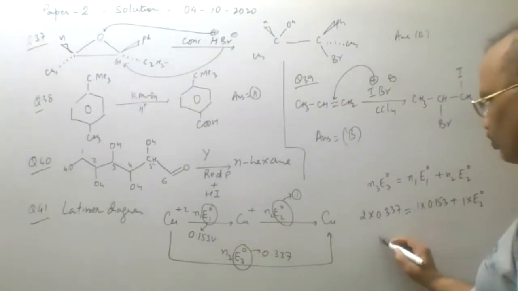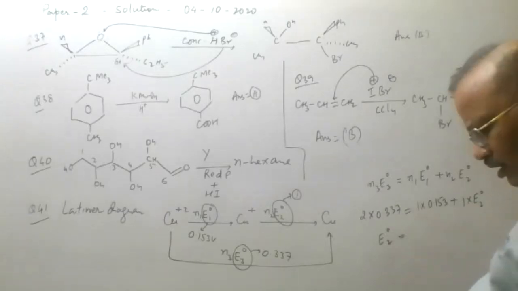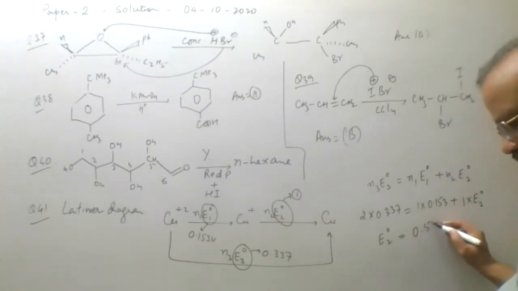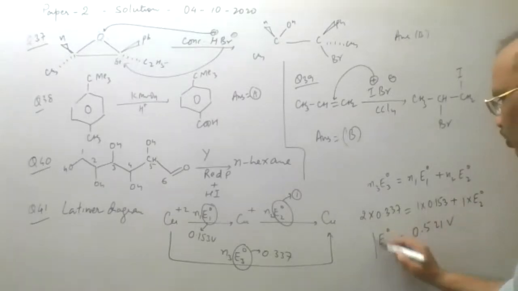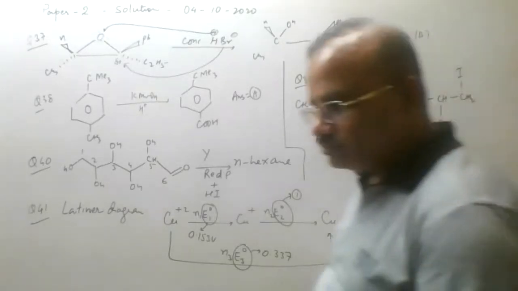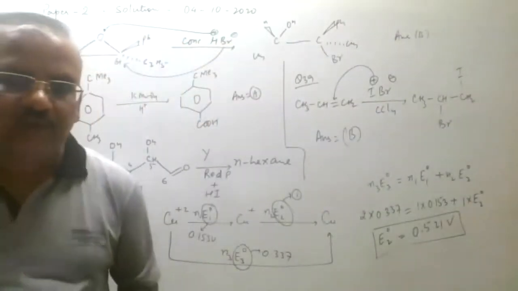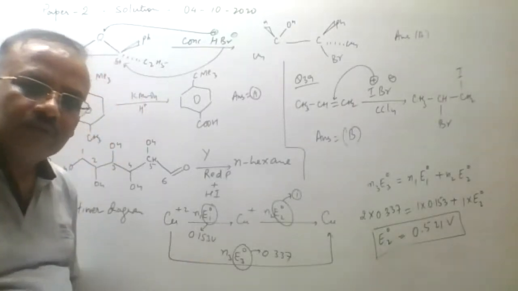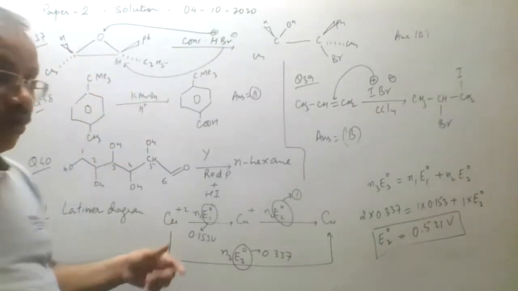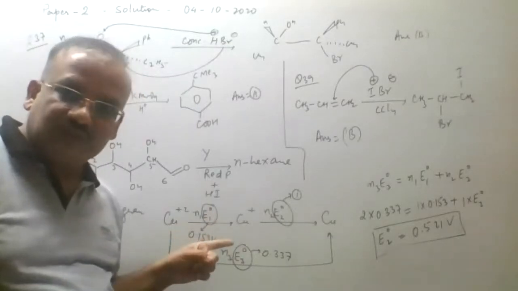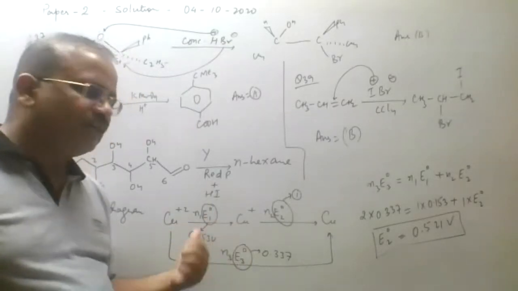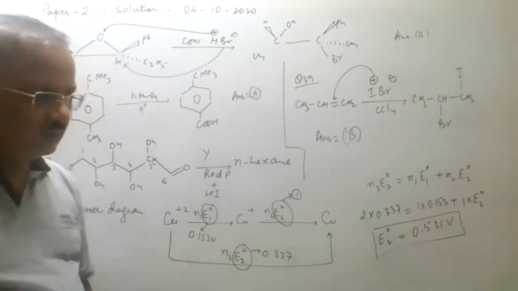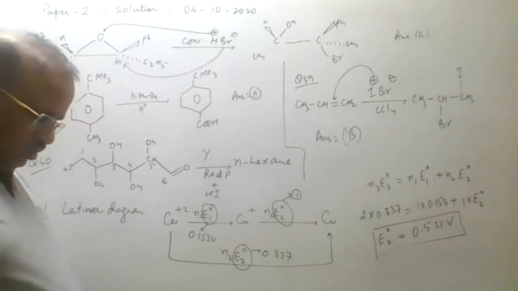Now you can calculate E2 naught and you will get the answer as 0.521. That is the answer we get from the Latimer diagram. You can also calculate it with the help of delta G, the same thing, but the Latimer diagram makes it very easy for us to solve such questions. So that is question number 41.